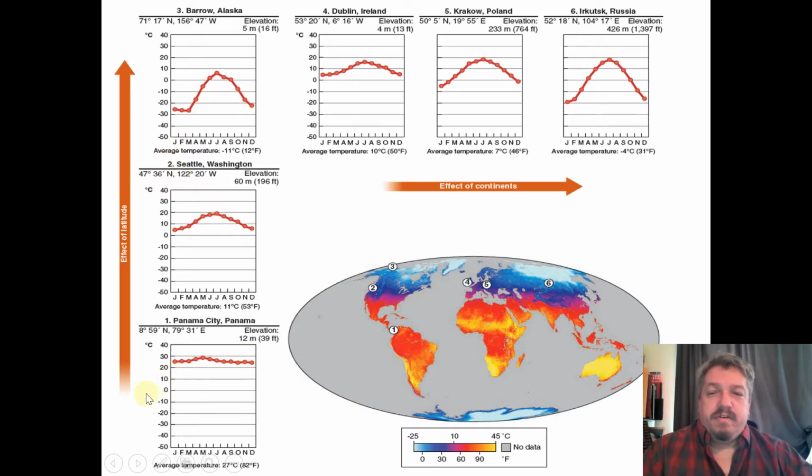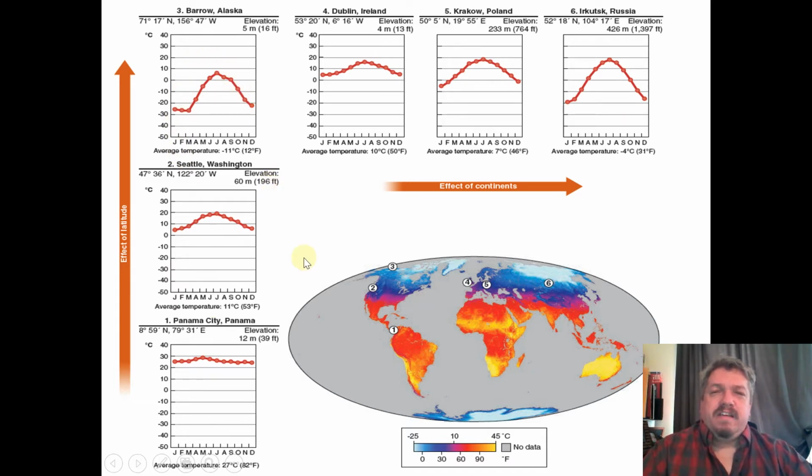So the first one we talked about, latitude. Panama City, number 1. Seattle, number 2. Barrow, Alaska, number 3. They're all right on the coast, so they're the same level of maritime climate. But the big difference here is latitude. Panama City is at 8 degrees north, Seattle is 47 degrees north, and Barrow, Alaska, 71 degrees north. So the further north, the greater that swing of temperatures, that peak.